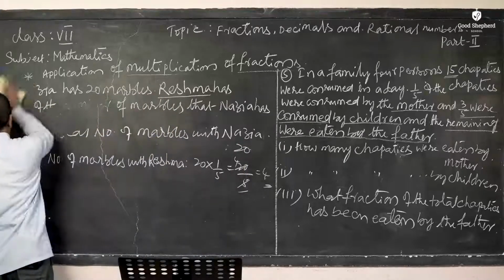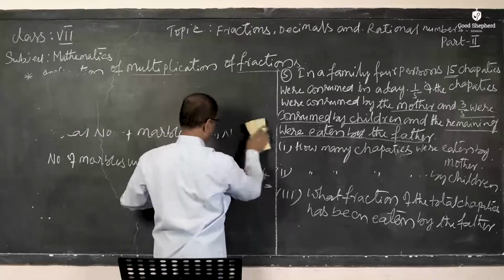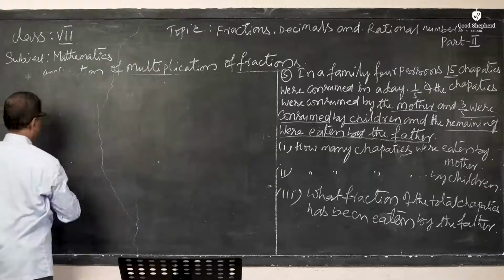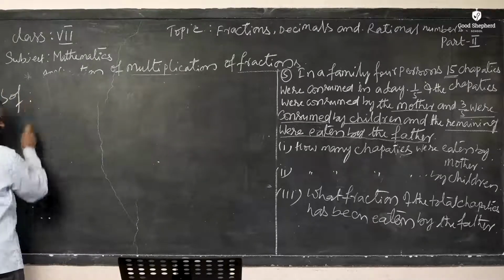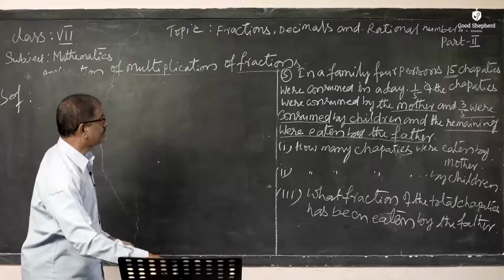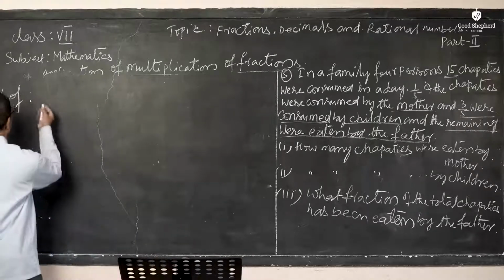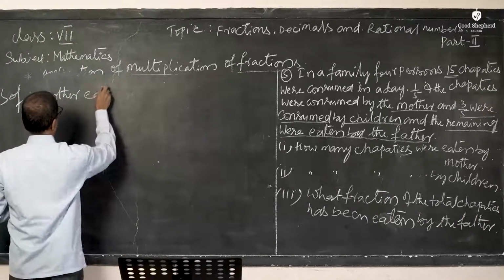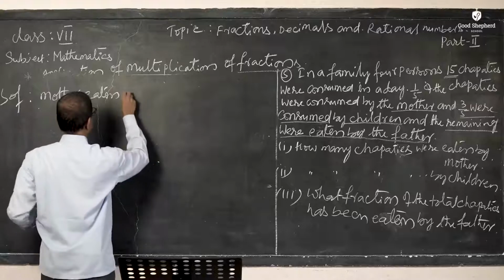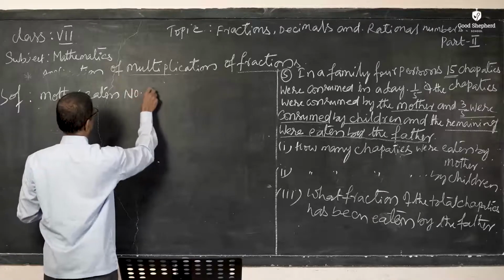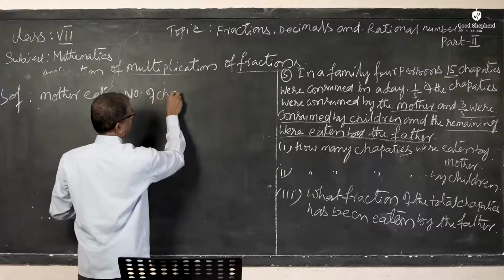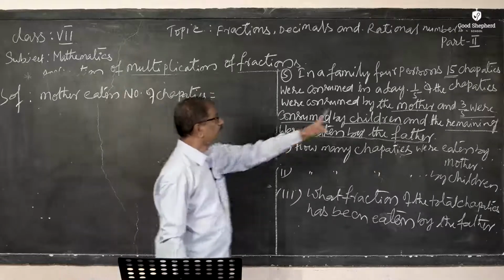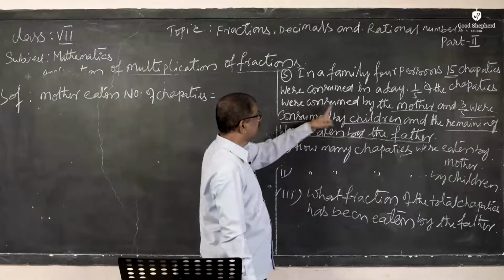Now we are going to do this question. I am writing the solution here. The first question asks how many chapatis were eaten by the mother. The number of chapatis eaten by the mother is equal to how much? 1/5 of the chapatis were consumed by the mother.